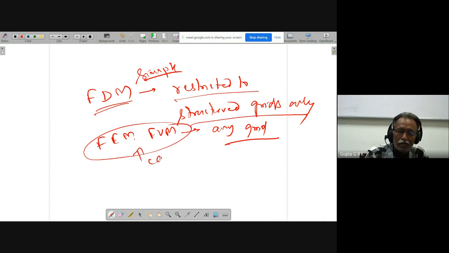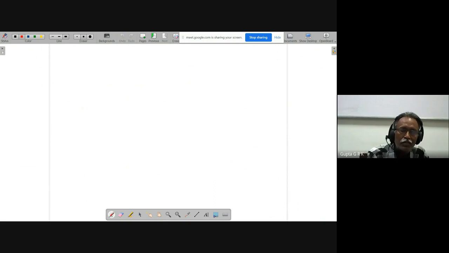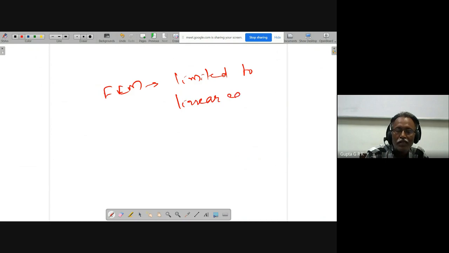These are complex, but can solve any problem, any geometry. But still, comparing these two, FEM mostly, some people who are experts in FEM may be unhappy with my statement, is limited to linear equations, and mainly efficient for solid mechanics problems.